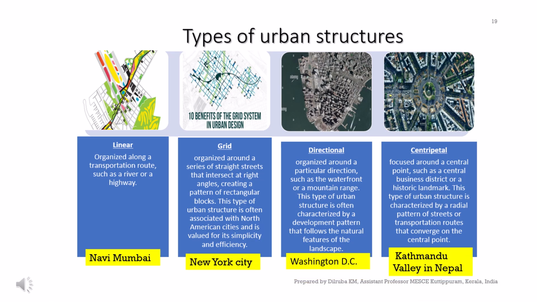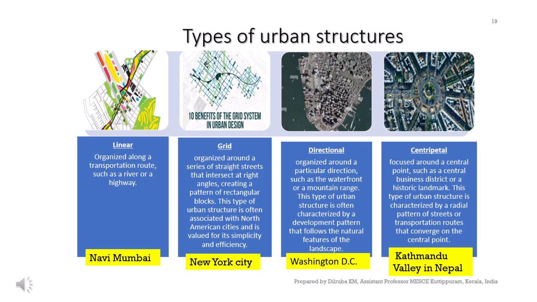The types of urban structures are linear, grid, directional and centripetal. The linear city is organized along a transportation route such as a river or a highway. The best example is Navi Mumbai, as I discussed before. Whereas the grid pattern is organized around a series of straight streets which intersect at right angles. It creates a pattern of rectangular blocks. The best example is New York City.